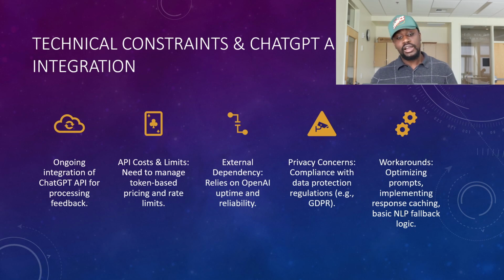We are relying heavily on OpenAI uptime and reliability, and on privacy concerns, compliance with data protection regulations, for example GDPR. Our workarounds are that we are optimizing our prompt, implementing response caching and basic NLP fallback logic.